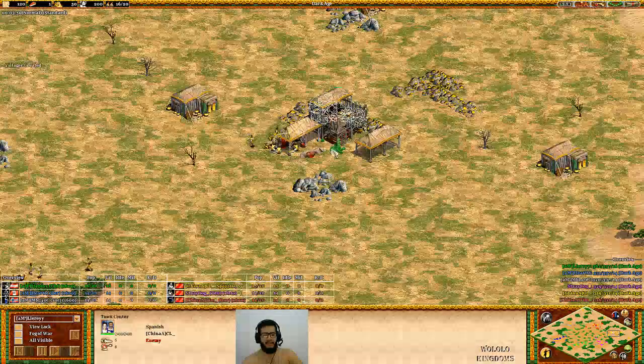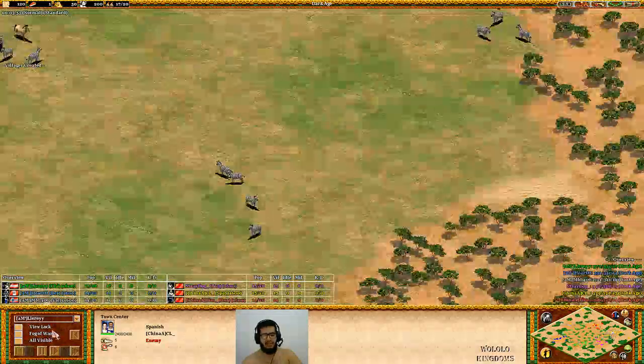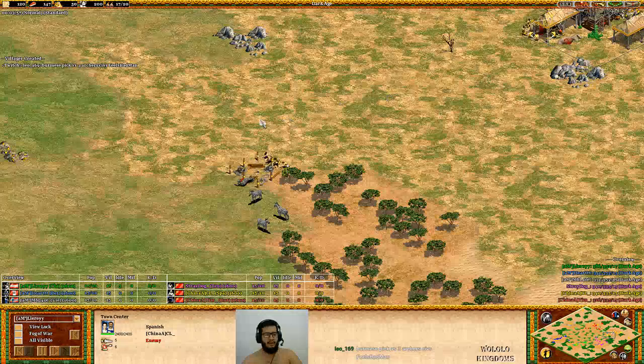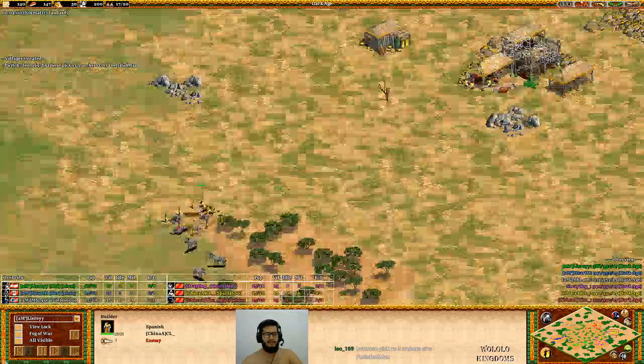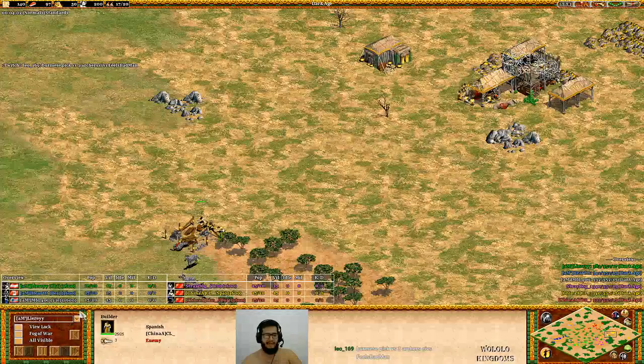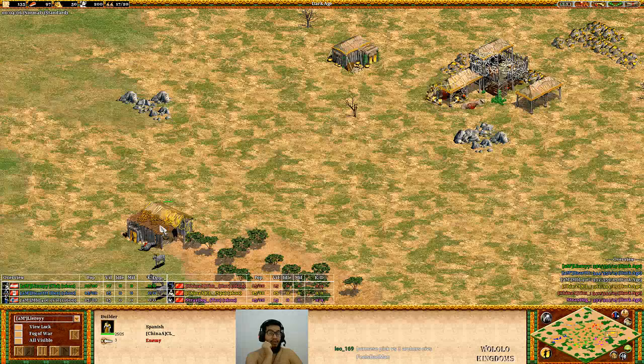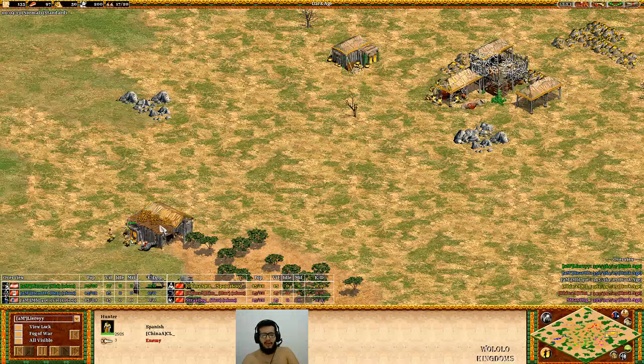And here we have CL playing with the Spanish. Man, the Spanish are great. I really like the Spanish civilization, because Spanish can make paladins, Spanish can make conquistadors. Conquistadors are deadly weapons on Castle Age as well. And of course, because of the trade bonus. Not to mention that Spanish are not deadbeats on Feudal Age. And oh, but they don't have crossbows.